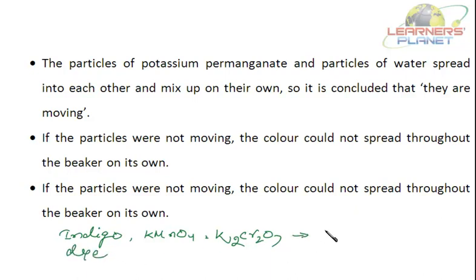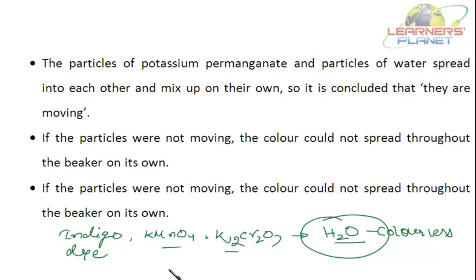Mix it in water. Why are we mixing it in water? Because water is a colorless liquid. Right? What we'll find is that this colorless liquid has changed color depending on the color of the salt taken.